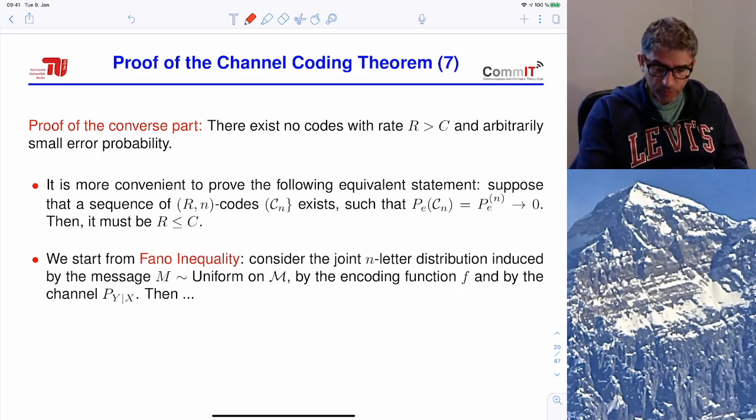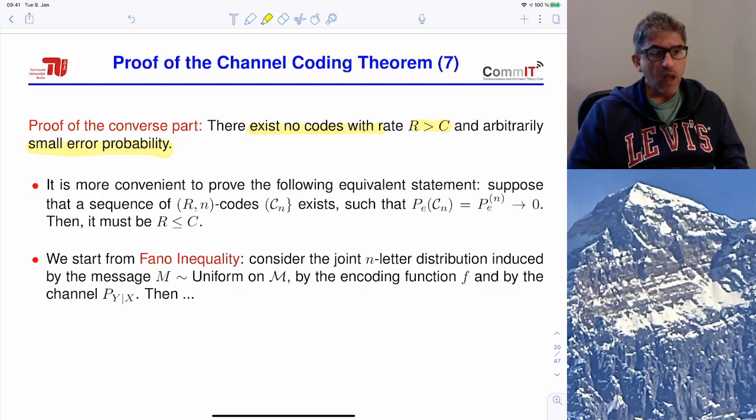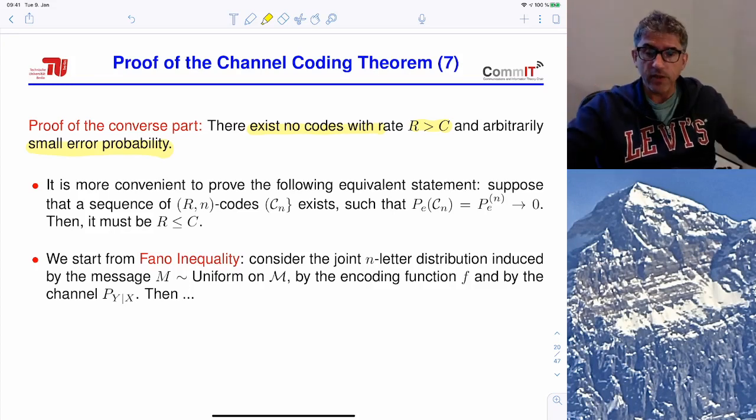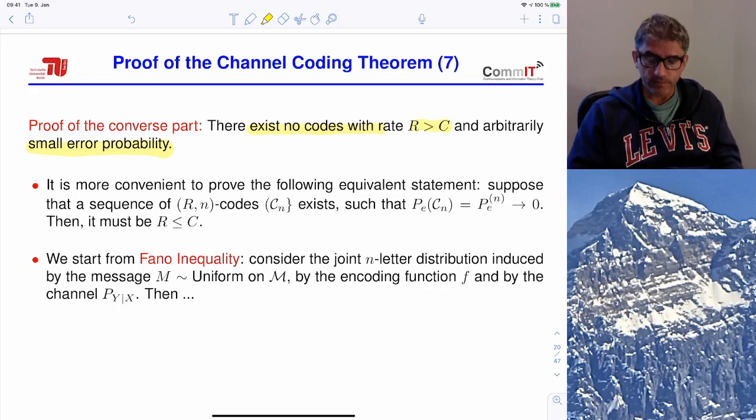So in order to prove that there exist no codes with rate greater than C and arbitrarily small probability of error, it is in fact more convenient to assume that we have a family of codes, non-random. Somebody, a genius, gives us this family of codes with rate R and block length n, such that their probability of error vanishes as n goes to infinity.